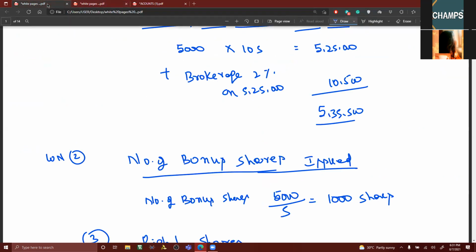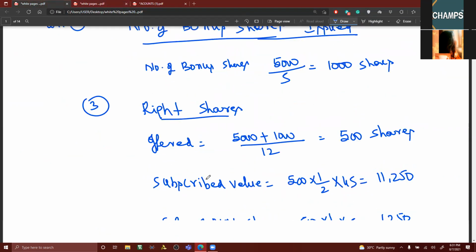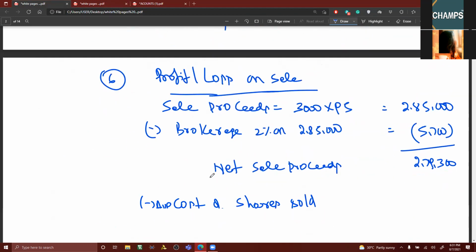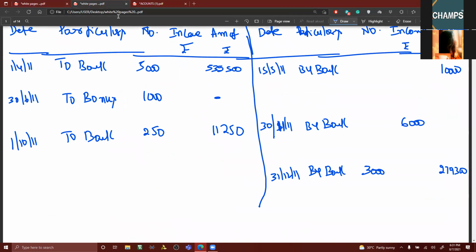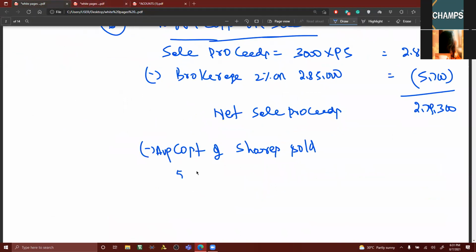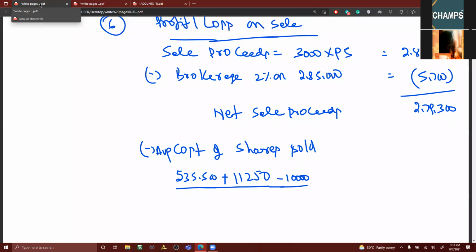So let me take you to this cost of shares. Average cost of shares is equal to 5,35,500 plus 11,250 minus 10,000. 10,000 is for reducing the cost of investment, the dividend.